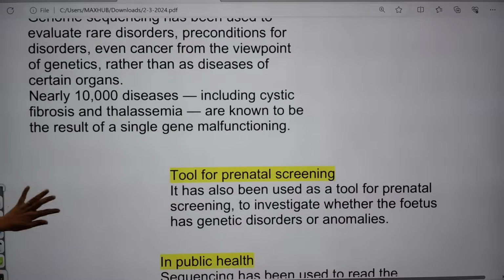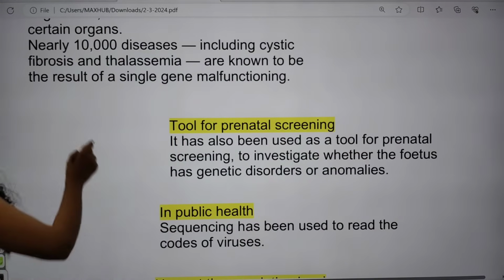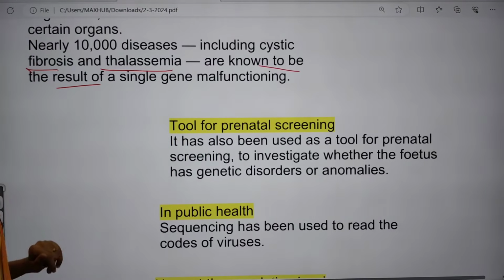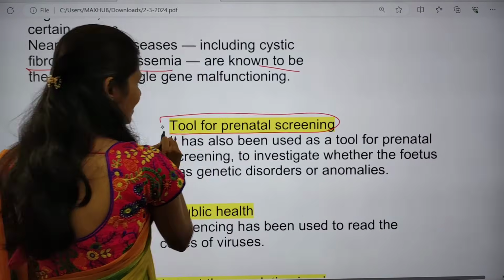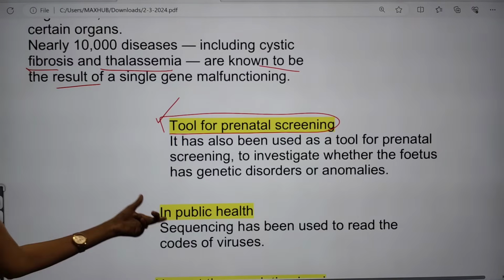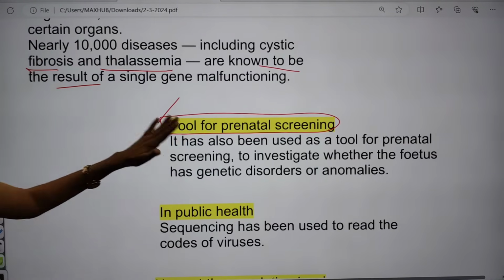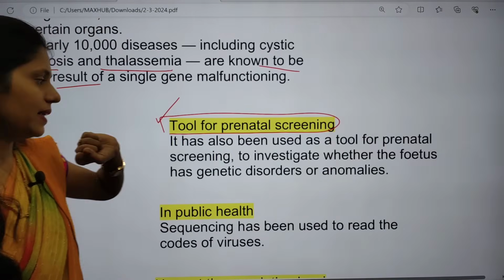And next, there are nearly 10,000 diseases like cystic fibrosis and thalassemia that are known to be the result of single gene malfunctioning. So we can identify those diseases. And next, it is also a tool for prenatal screening. That is about the fetus, whether it has any genetic disorders or anomalies. We can understand this by the NIPT test.